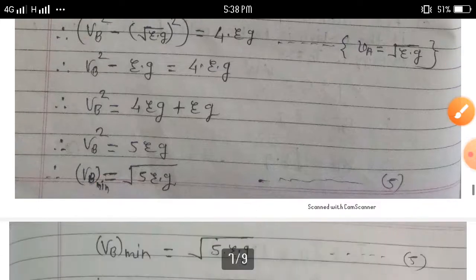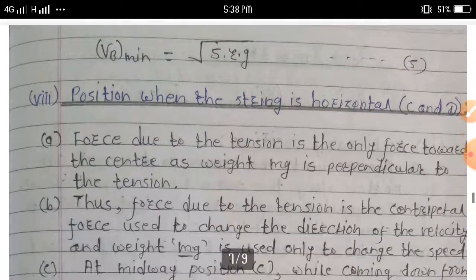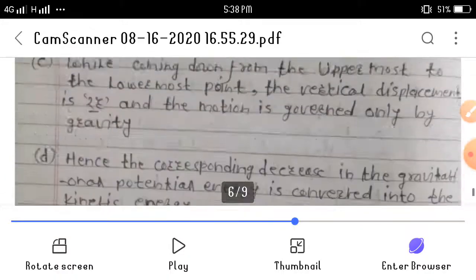Then we can write here v suffix b minimum is equal to square root of 5rg. Then next, position when the string is horizontal, we consider here C and D. See this diagram.